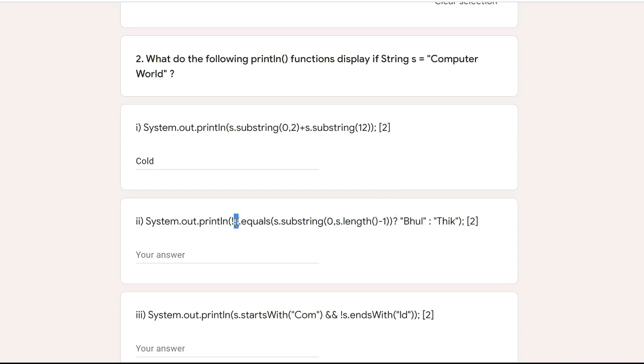With that, what are we comparing? The value of s. The value of s is computer world. So computer world equals this? No, it is false. So not false means true. This not is an operator which will reverse the value after it. So as this condition gives false, not false means true. For true, the ternary operator will return what? This value, bool. So it will be bool.